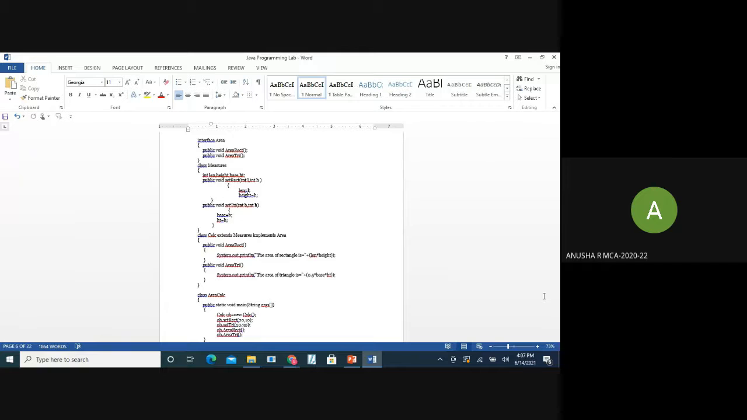And then in the class AreaCalc, it executes the main program, that is it creates an object ob, and then using the object we'll call the setRect method using parameters, and then the setTri method, and then we'll call the other two methods, areaRect and areaTri.